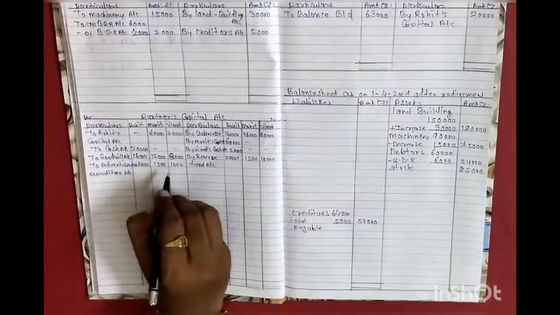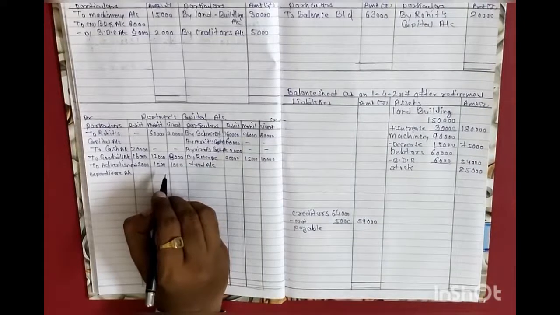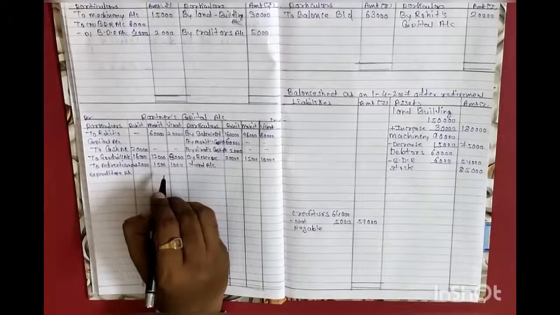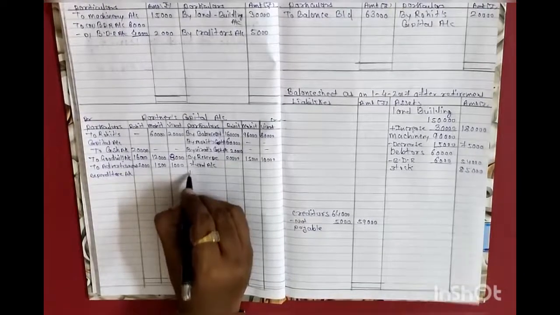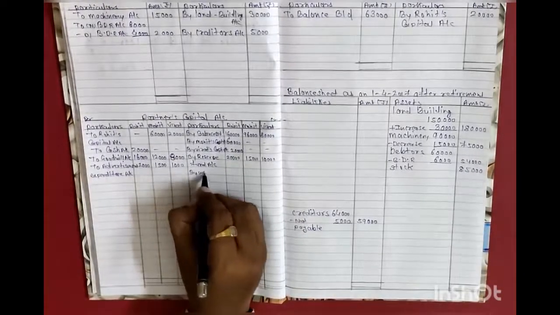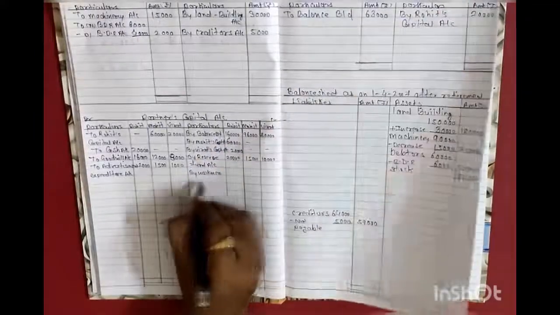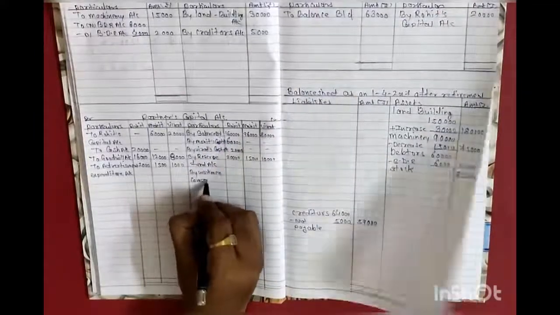After reserve fund, workman compensation reserve, an amount of rupees 13,500 rupees. Okay. By workman compensation reserve account. Okay. Total amount is of rupees 13,500.